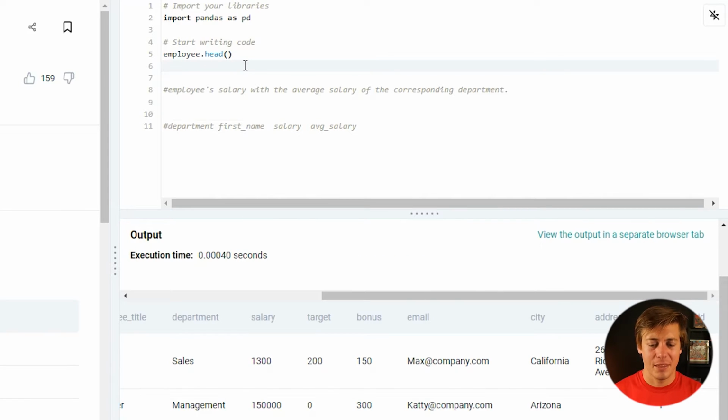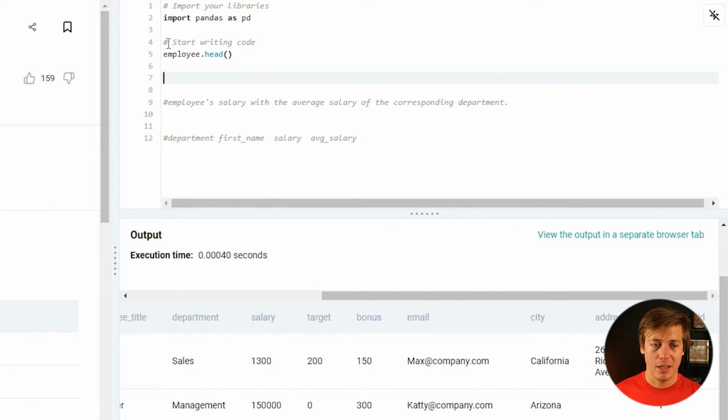So the first thing I'm thinking that we should do is just build out a new column in employee for the average. So I just put employee and we'll put average salary like this. So average salary, and that equals, and I'm going to have to do a group by in here. So employee dot group by, and all we're going to do for the group by is the department.